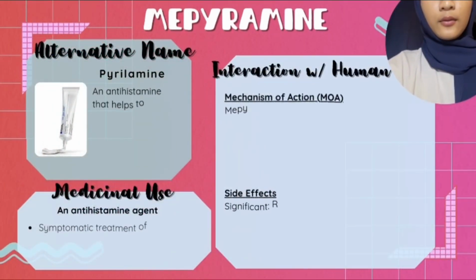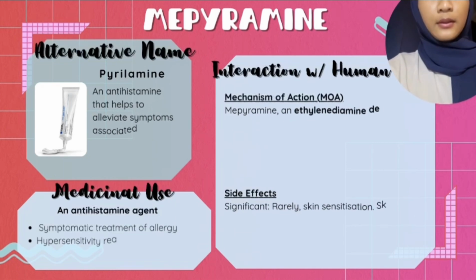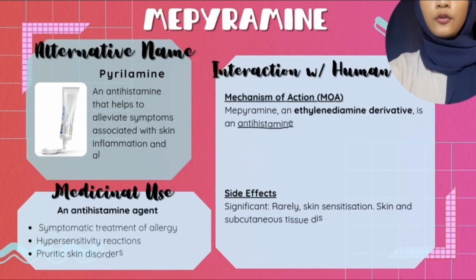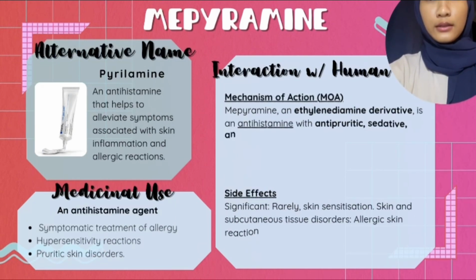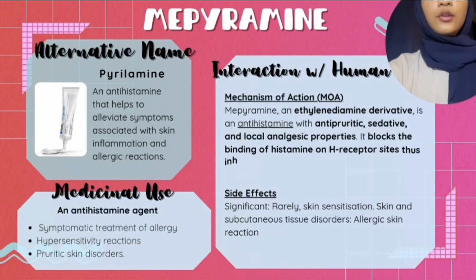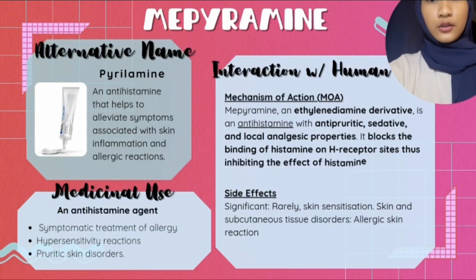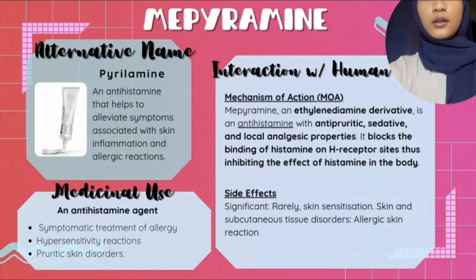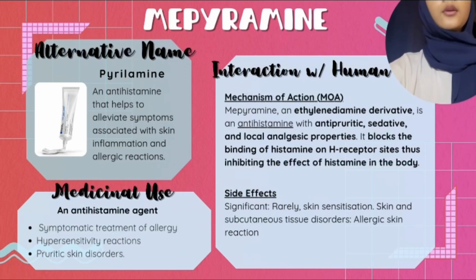The alternative name for meperamine is pyrilamine. For the medicinal use, meperamine is an antihistamine. Meperamine can be used as symptomatic treatment for allergy, to treat hypersensitivity reactions and pruritic skin disorders. Next, for the interaction with humans, meperamine is an antihistamine with antipruritic, sedative and local analgesic properties.